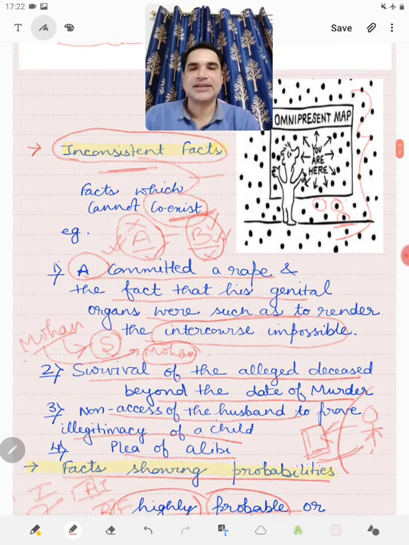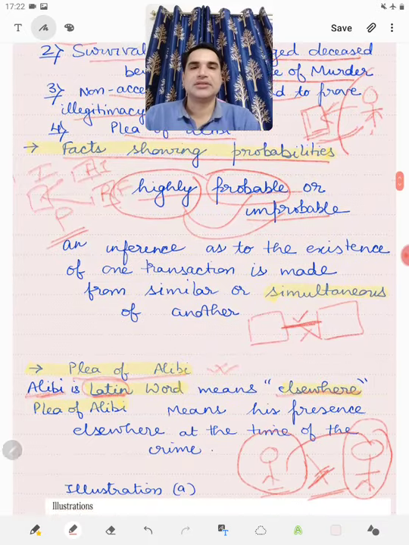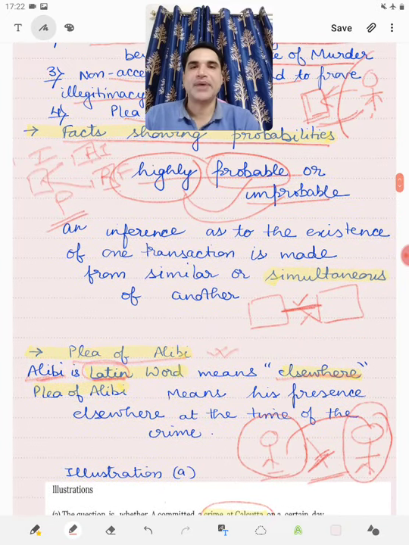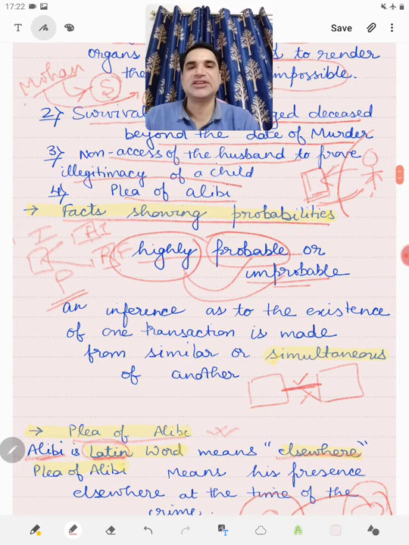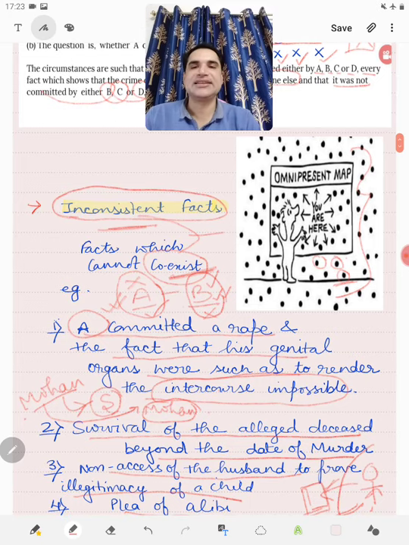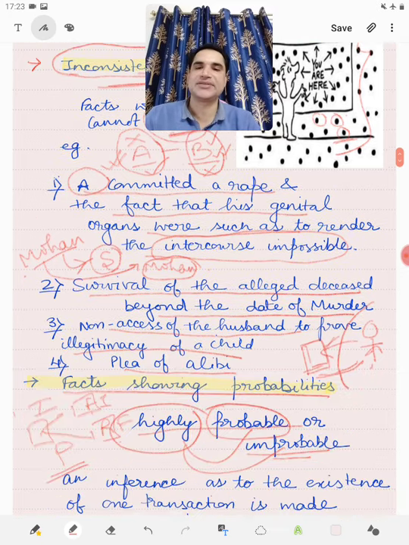Then we saw that when we say probability, it means the simultaneous occurrence of the two things. When we say inconsistency, it means whether the two things can coexist or not.